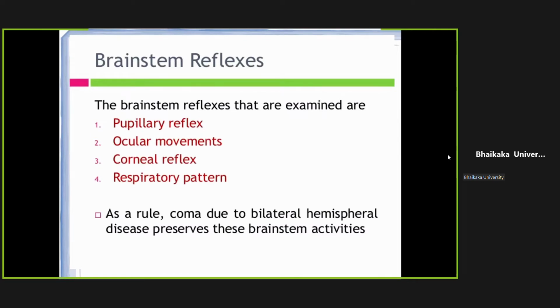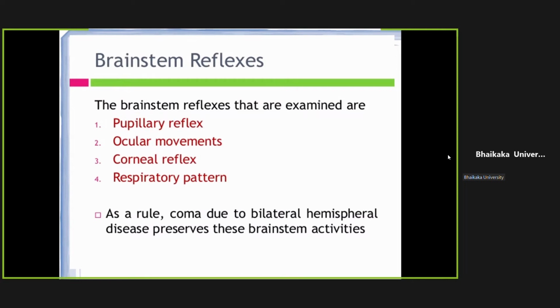Corneal reflex. When you touch the cornea with a wisp of cotton, there will be blinking of the eyes. Here, the afferent would be the fifth cranial nerve, because the fifth cranial nerve is the sensory component for the cornea and conjunctiva. The center would be the pons, and the seventh cranial nerve would be the efferent, which is motor. So corneal reflex can be absent when there is a problem with the fifth nerve, pons, or seventh nerve.